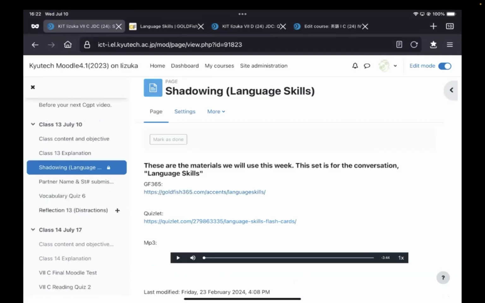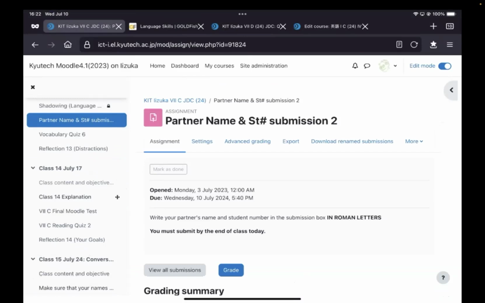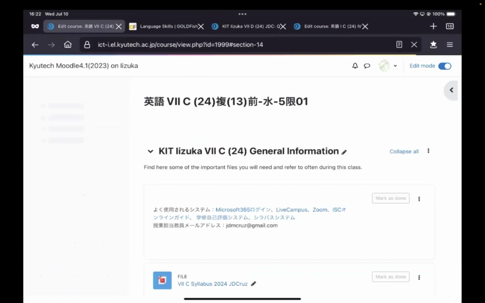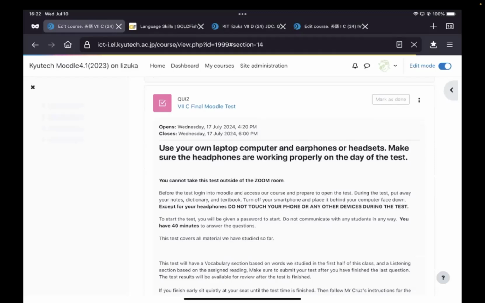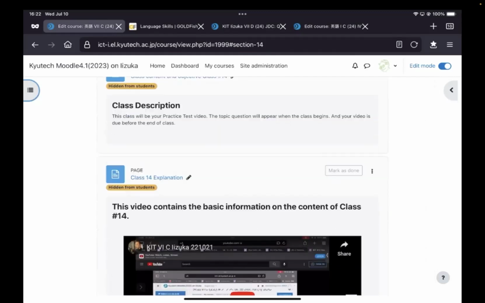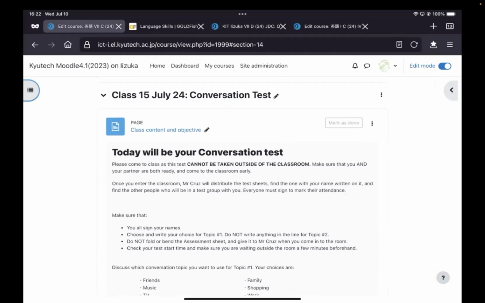But the most important thing that I want to do today is I want you to choose your partner like you did for the midterm test. Today is the one day that we have to do this, because next week, on July 17th, will be your Moodle test. And then after July 17th, on the 24th, you have your conversation test.